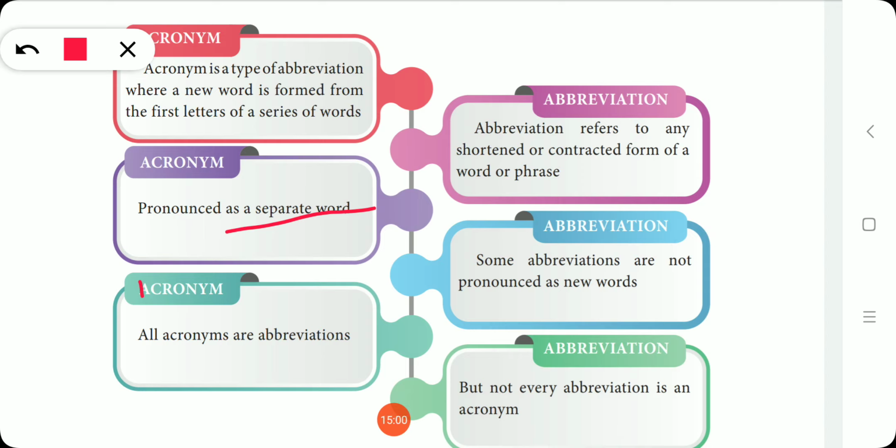When we pronounce it as a new word, that is when we give it the name acronym. Some abbreviations are not pronounced as new words. A few abbreviations we cannot pronounce as a new word, so we keep them as abbreviations. But not every abbreviation is an acronym. Whichever we can pronounce as a new word, we call an acronym. Whatever we cannot pronounce as a new word, when it is just a series of letters, we call it an abbreviation.